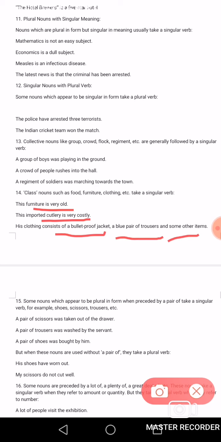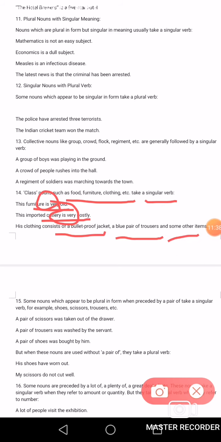It is very clear. Class nouns such as food, furniture, clothing, etc. take a singular verb, and in every sentence we are using a singular verb. We will read the sentence once again.